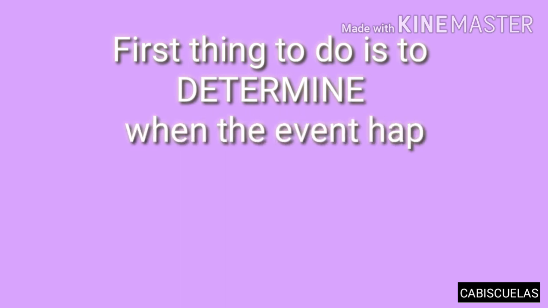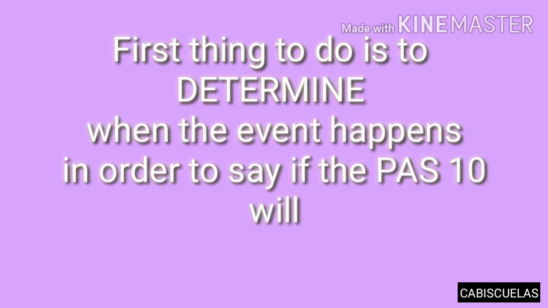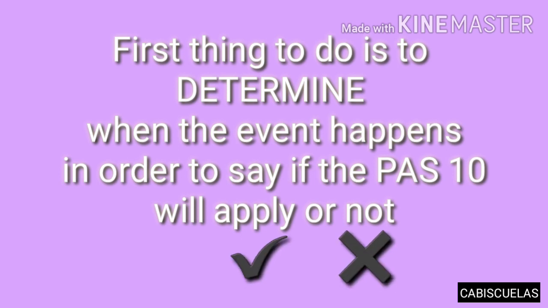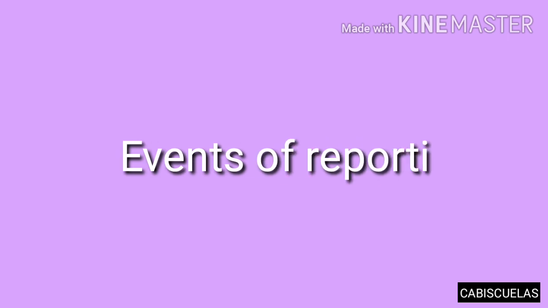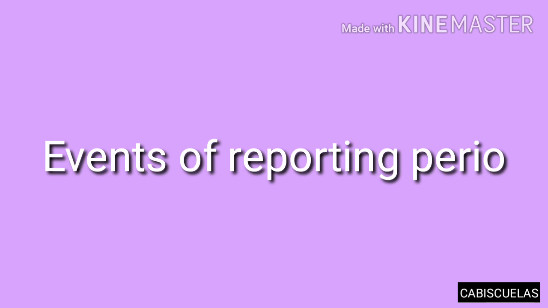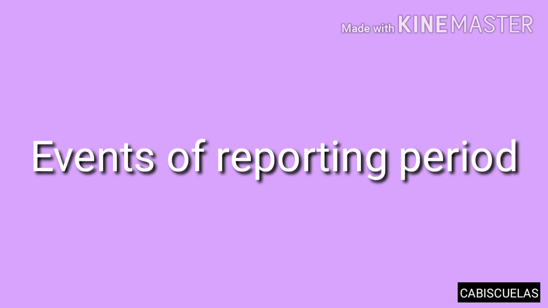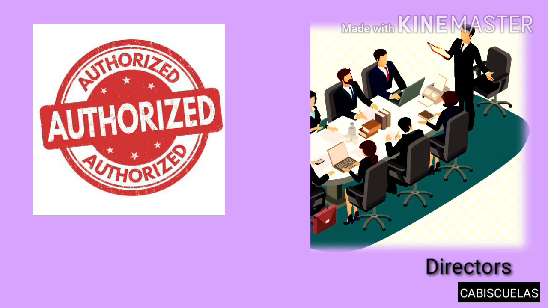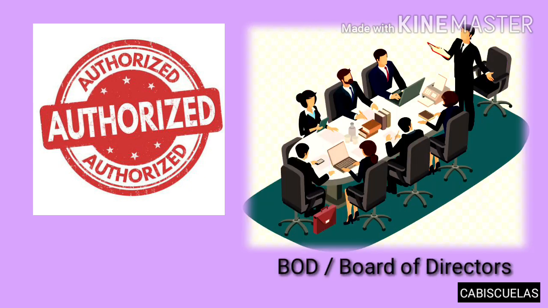First thing to do is to determine when the event happens in order to say if PAS 10 will apply or not. Events after the reporting period are those that occur between the end of the reporting period and when the FS, or financial statements, are authorized for issue. The date of authorization for issue is usually taken to be the date when the BOD, or Board of Directors, authorizes the issue of FS.